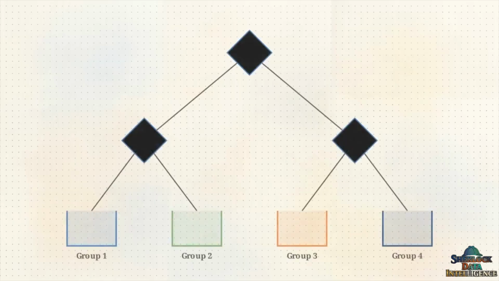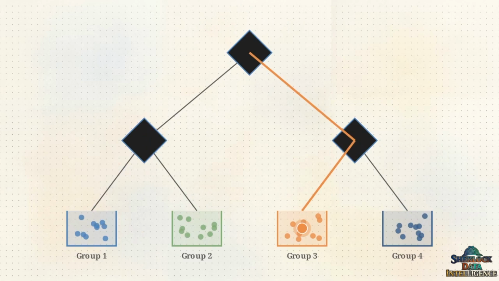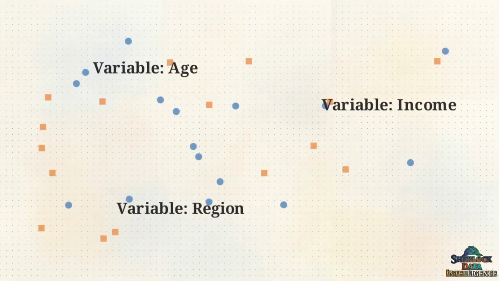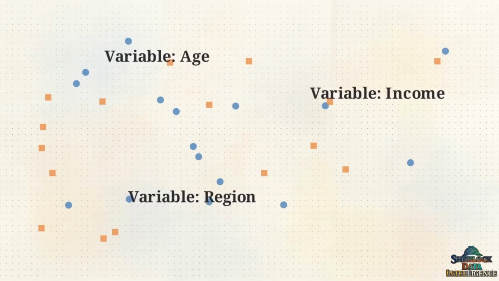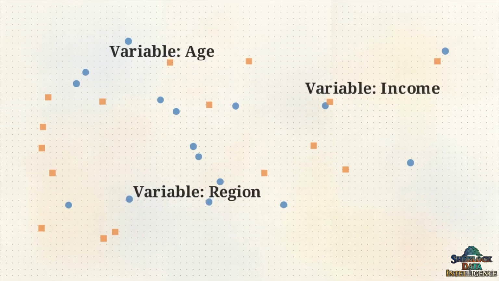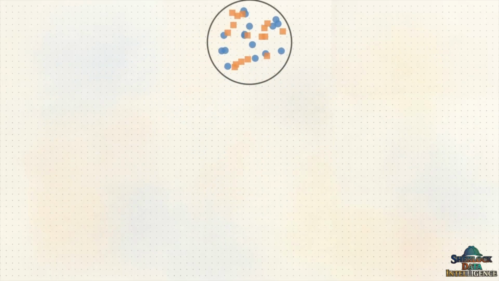By forcing chaotic data through rigid binary gates, the decision tree provides a logical route stretching from the raw input directly to the final conclusion. But with thousands of variables to choose from, how does the machine know exactly which mathematical question to ask first to maximize the effectiveness of the next split? The process begins at a starting root node, containing all the raw, unorganized data points mixed together.